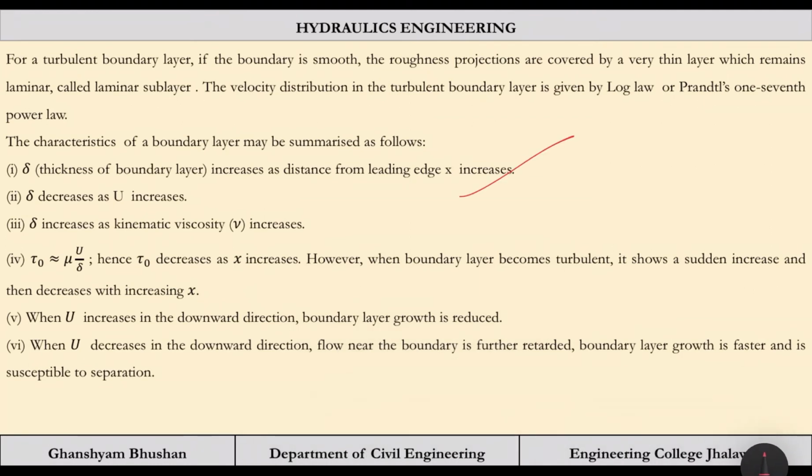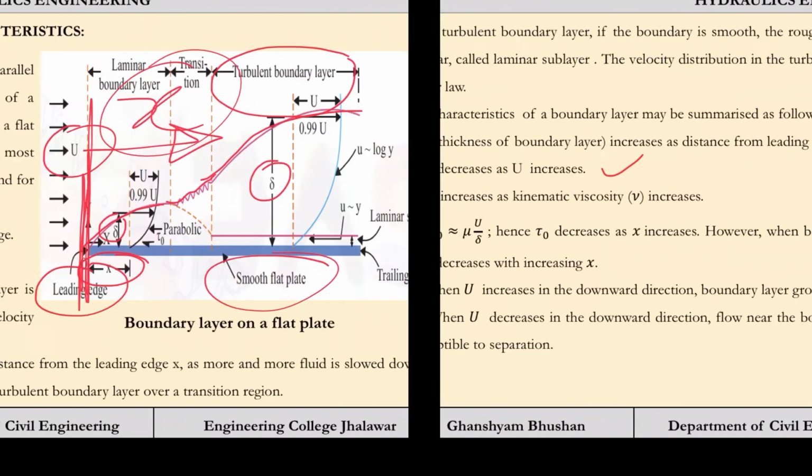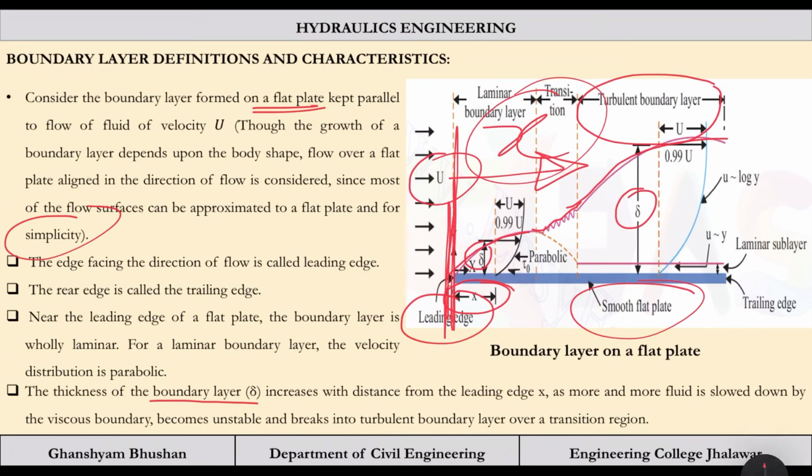Delta decreases as U increases. That is also correct, because let us just see: if velocity is very high, the distance is less. As you come backward, velocity is more and more, and the layer has velocity U, so delta has a lesser value.